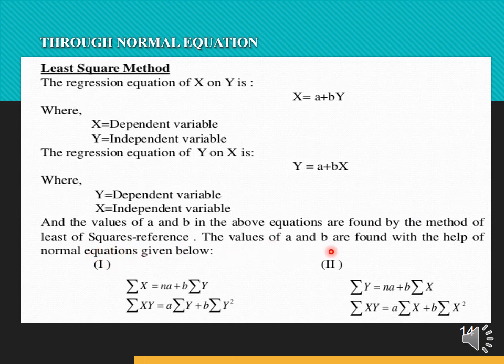The values of a and b are found with the help of the normal equations, given as: summation x = na + b summation y, and summation xy = a summation y + b summation y square. Also summation y = na + b summation x, and summation xy = a summation x + b summation x square.